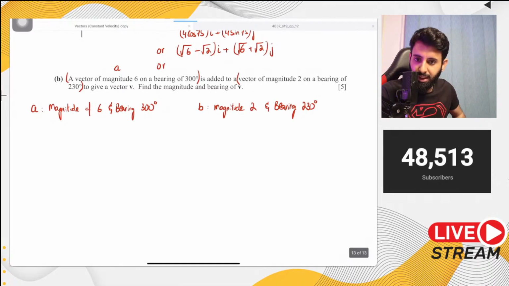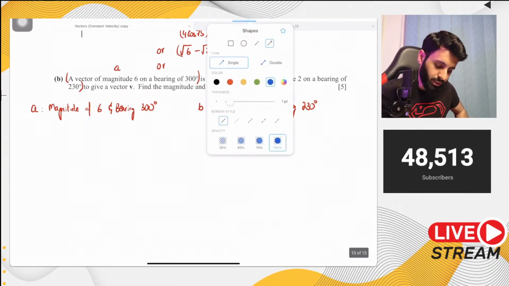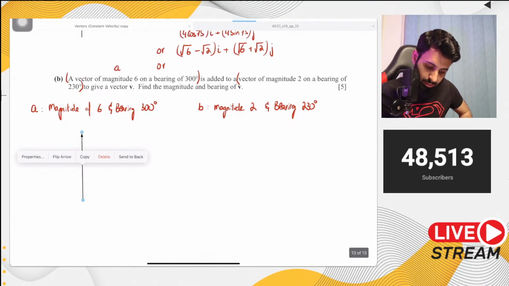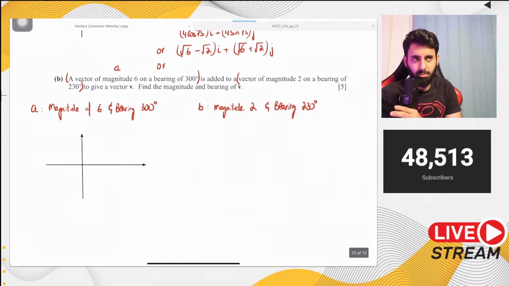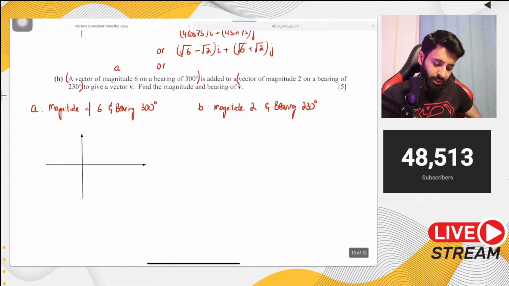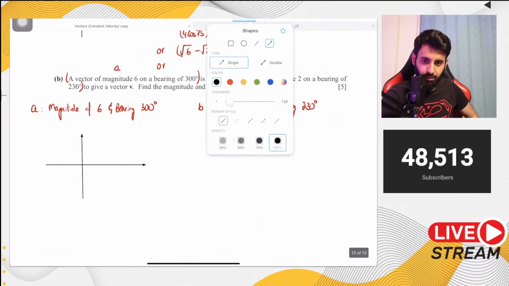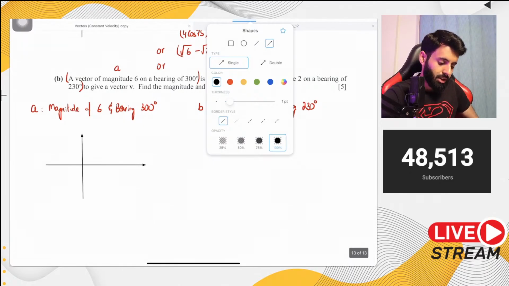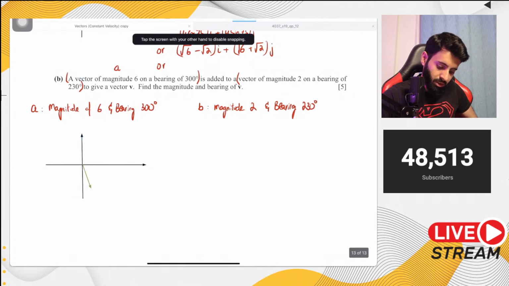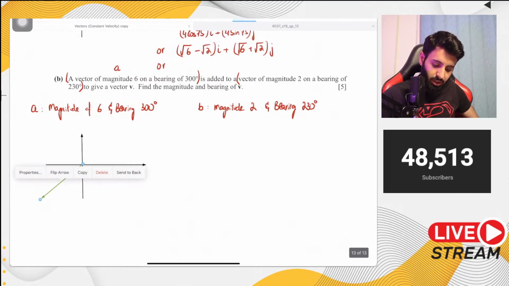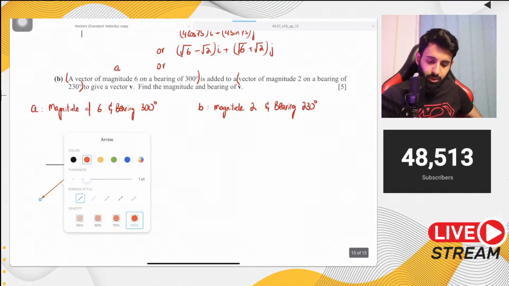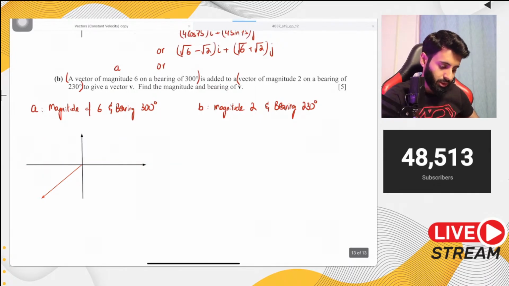So let's break down vector A. Now let's analyze vector A. Vector A is a vector which has magnitude 6 and it's on a bearing of 300 degrees. A bearing of 300 degrees means it's going to land in the first, second, third. It's going to land in the third quadrant if you count it clockwise, and actually it's going to land in the third quadrant irrespective of how you count it. So a bearing of 300 degrees means it's going to land over here. Now landing over here means what? Its x and y components are both going to be negative. So let's do that.